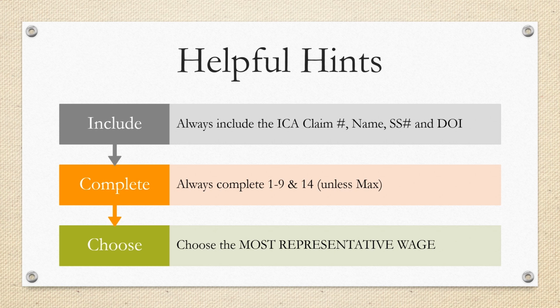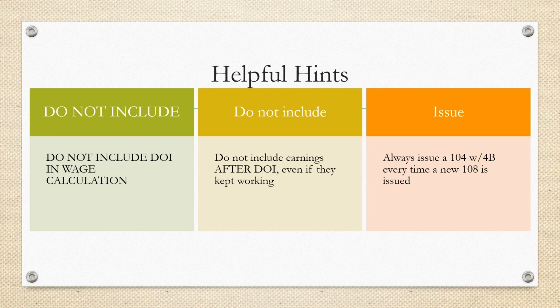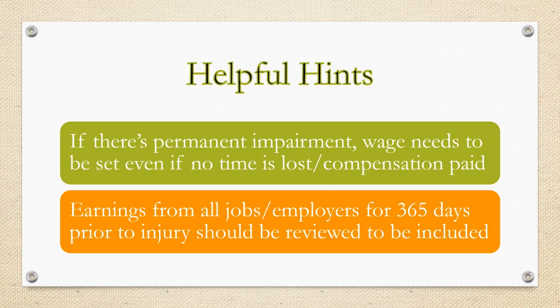Always complete lines 1 through 9 and 14 unless established at the max, and choose the most representative wage. Do not include the date of injury in wage calculations. Do not include earnings after the date of injury, even if they keep working. Always issue a 104 with 4B every time you issue a new 108. If there is permanent impairment, wage needs to be set even if no time is lost, compensation paid.